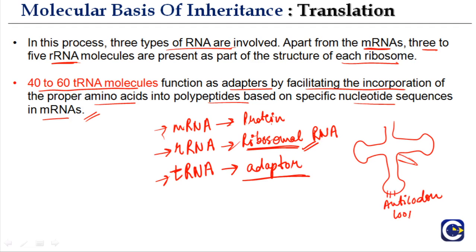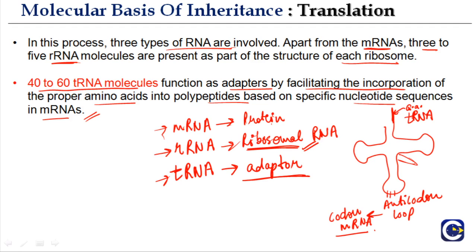Okay, so what does this anticodon loop do? This is a tRNA molecule. What does this anticodon loop do? This anticodon loop will recognize the codon on mRNA. Okay, and here was the acceptor arm. This acceptor arm is then responsible for bringing in the amino acids.